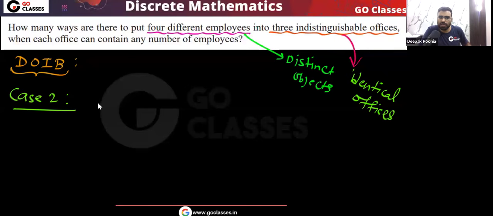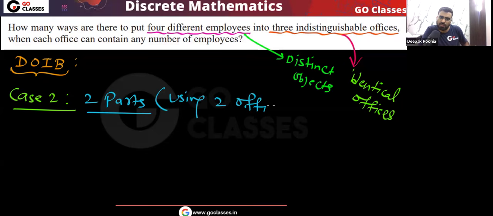Case 2 is what? Case 2 is we are using two offices. Okay, means two parts, or I can say basically we are using two offices. So now let me know, if we use two offices, then a simple point I'm asking. So can I do this like, okay, 4 0, this partition, can I do that 4 employees together and one office empty? Can I do this?